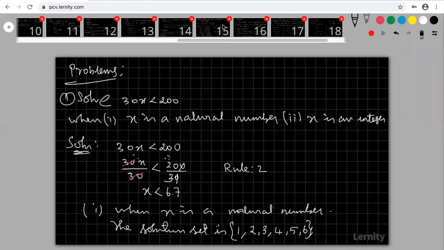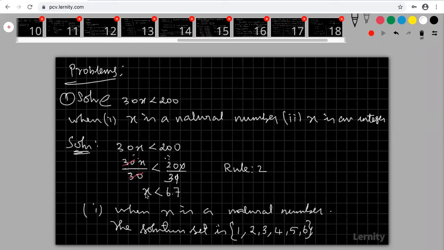Similarly, what is your doubt? Yeah, your x value may be in decimals also. What is the doubt? If we divide by another number, will the answer be the same, or should we divide by 30 only? Yeah, your solution set is expressed only in set.